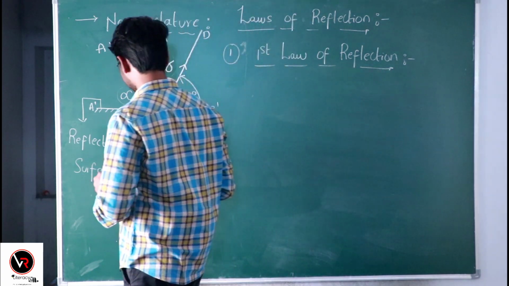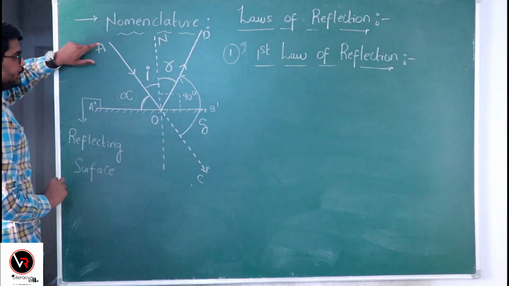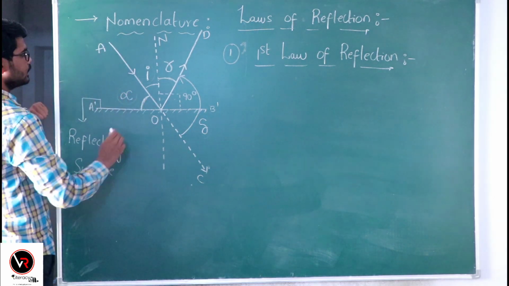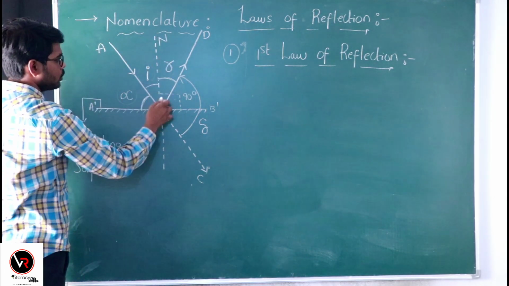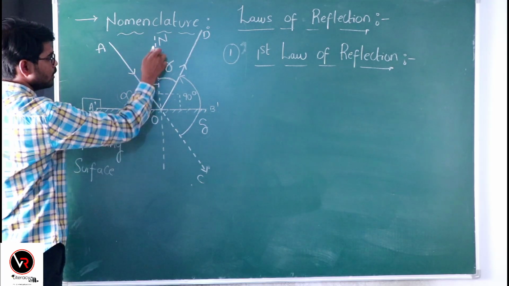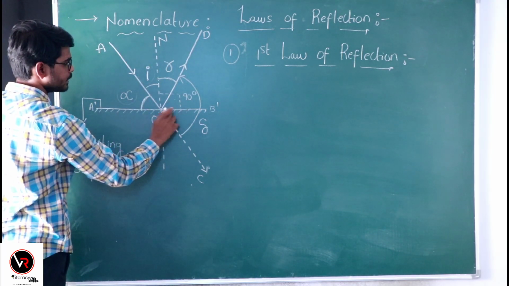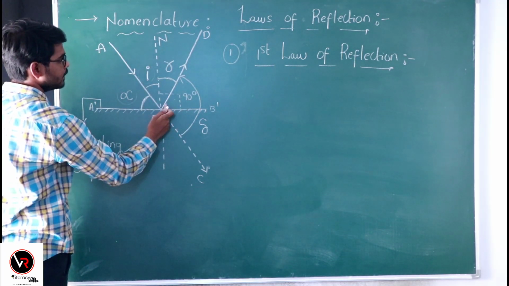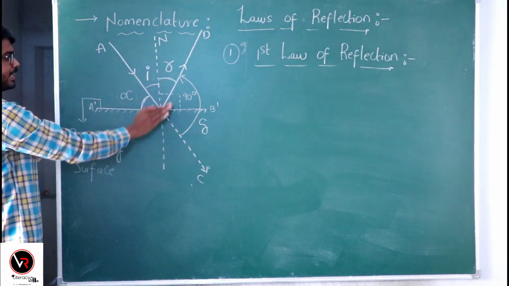This law states that the incident ray, the normal to the reflecting surface at the point of incidence, and the reflected ray all lie in a single plane.